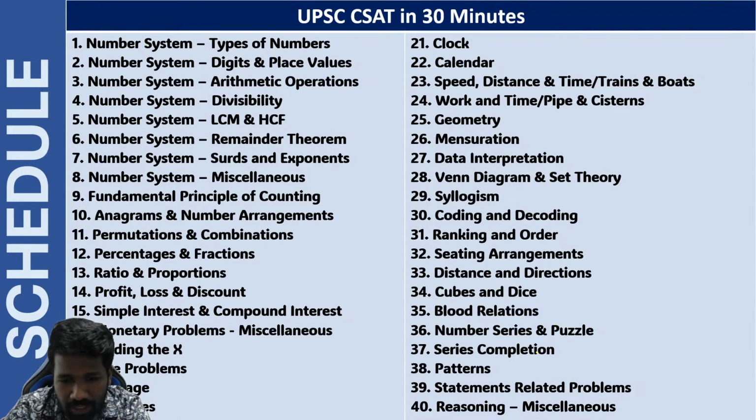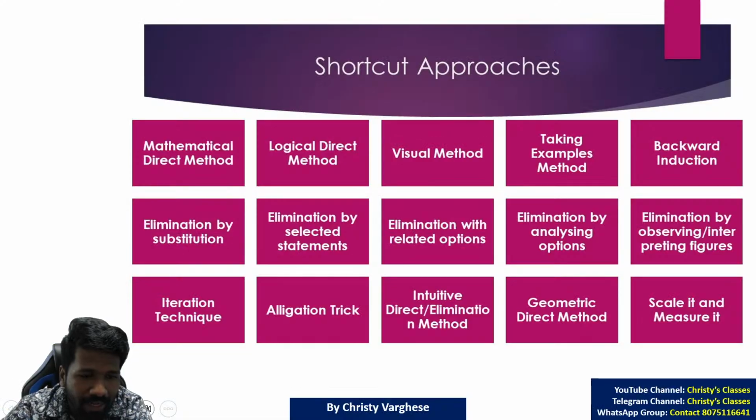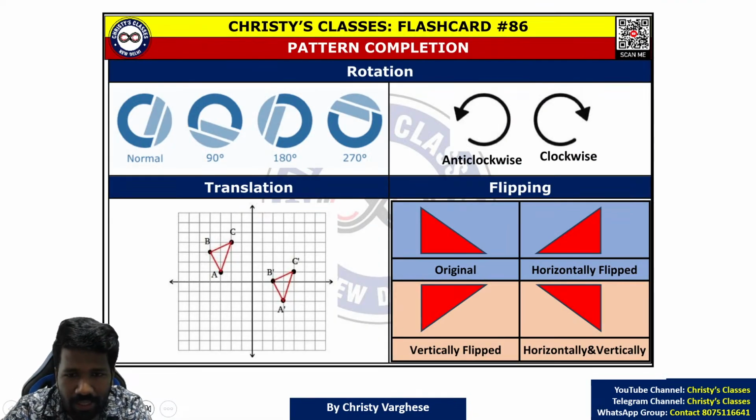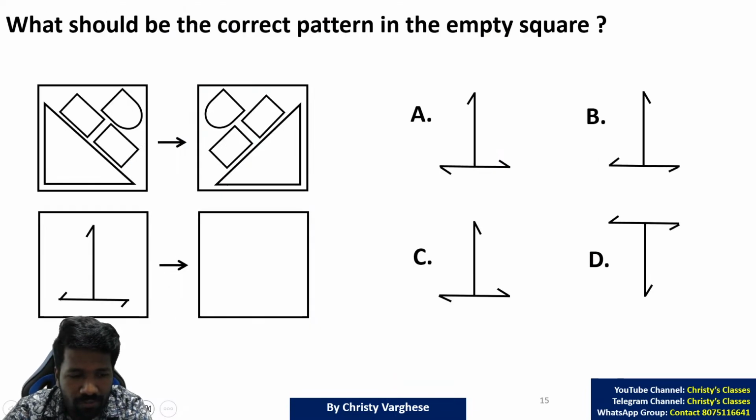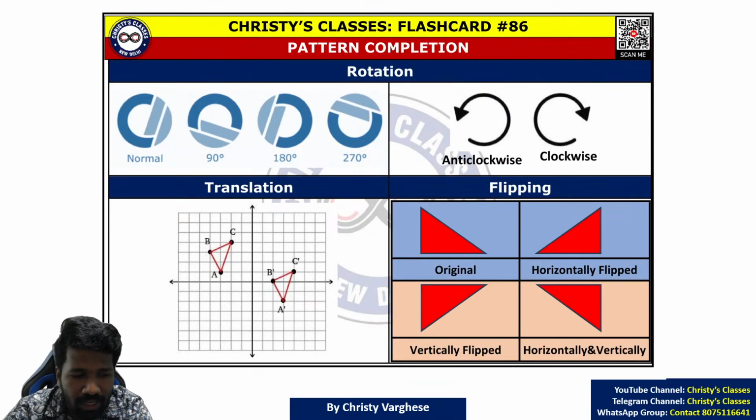So let us start the 38th lecture, patterns. Two more lectures in the series. Patterns are mainly formed by three operations: one is rotation, one is translation, one is flipping. I will explain what that means.